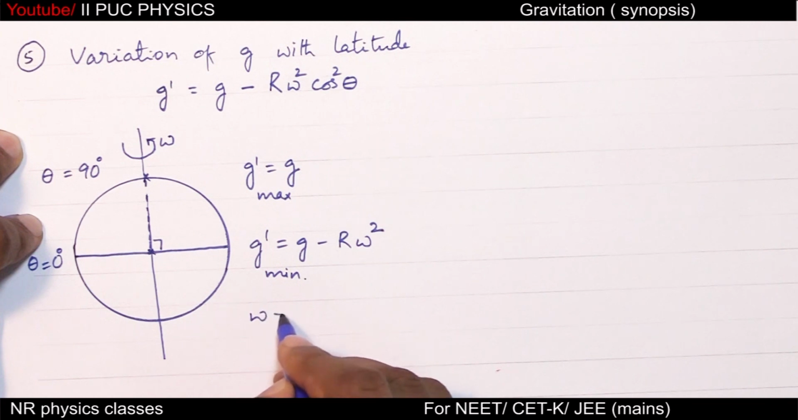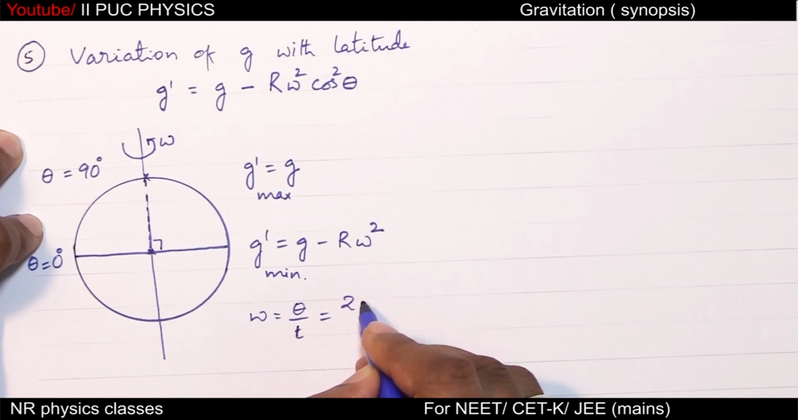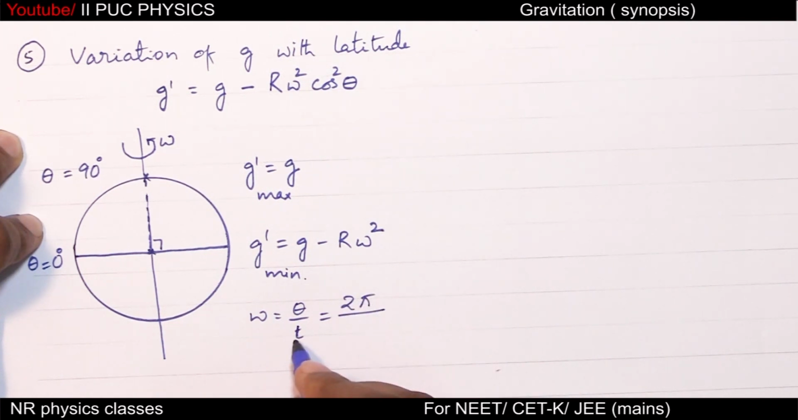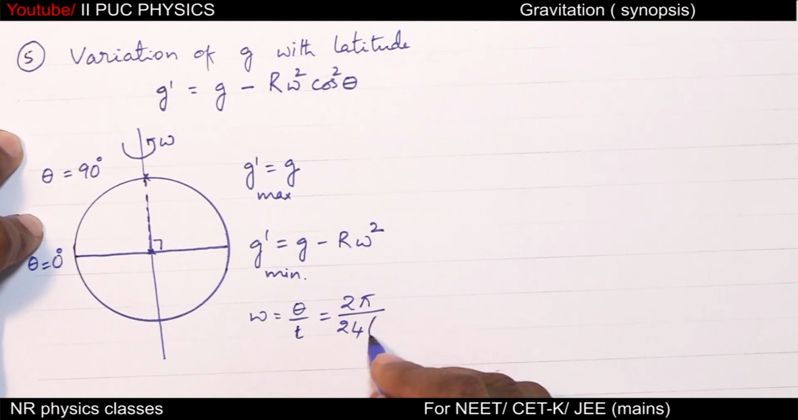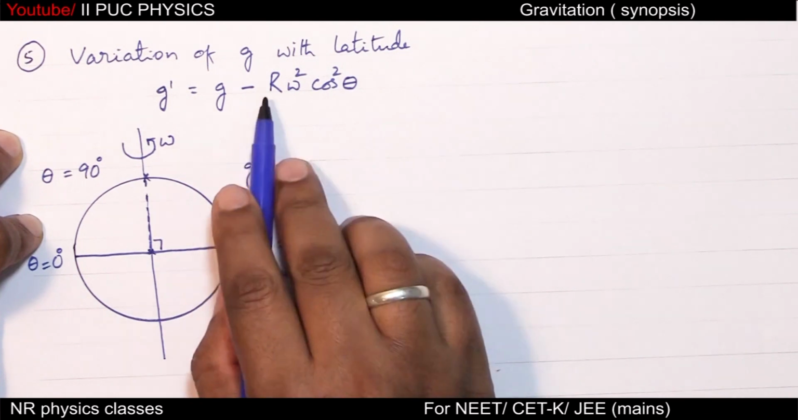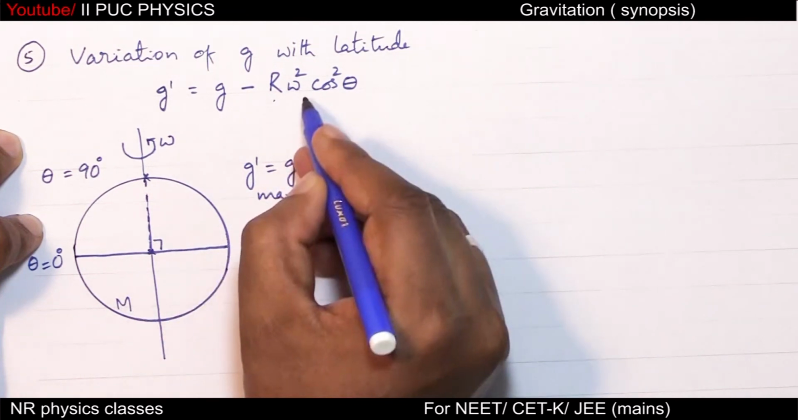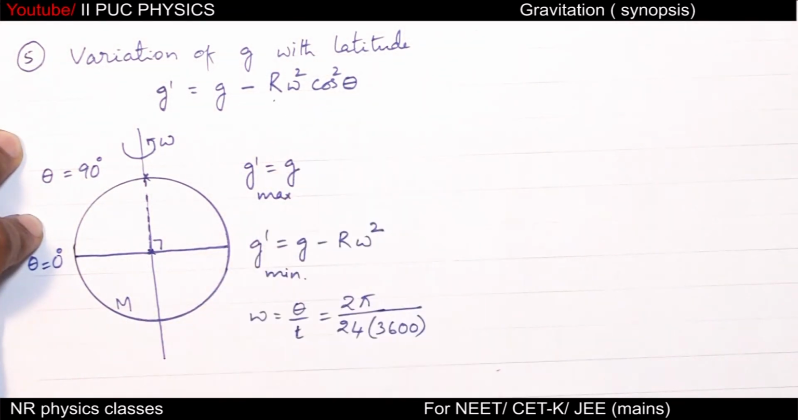And omega equal to theta by t. If theta is 1 rotation, 2 pi, then time taken is 24 hours. 1 hour is 3600 seconds. So this is omega for earth. Okay. R is mean radius of the earth. Capital M is mass, which is not required for this equation.